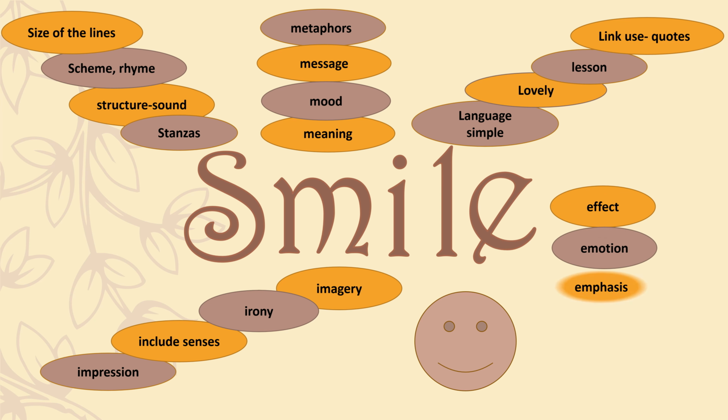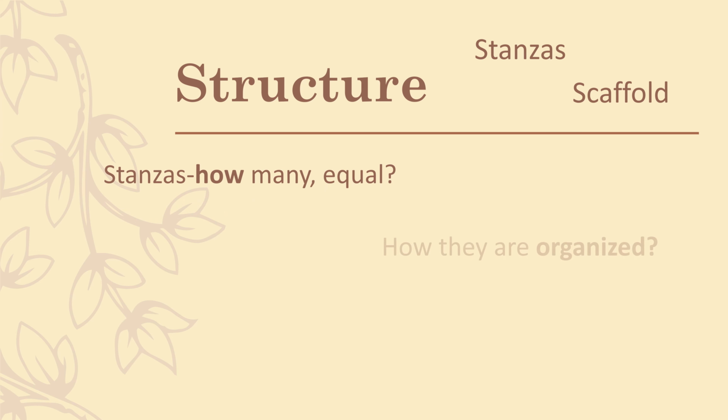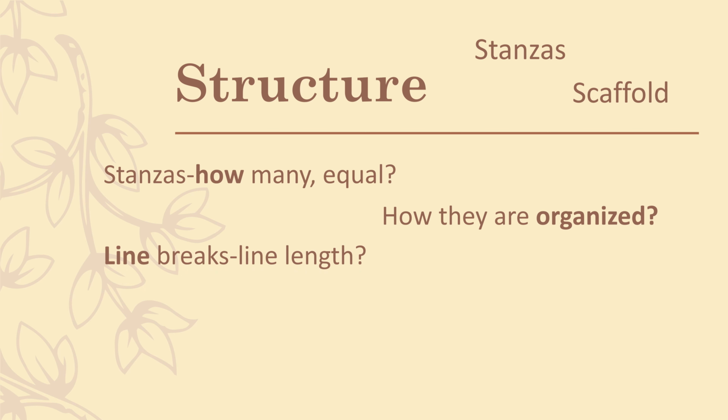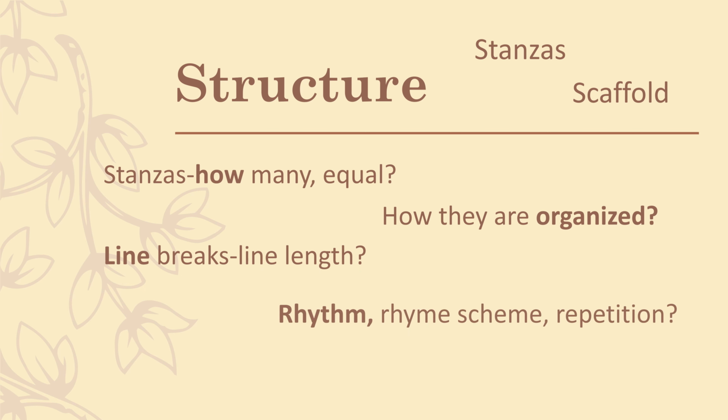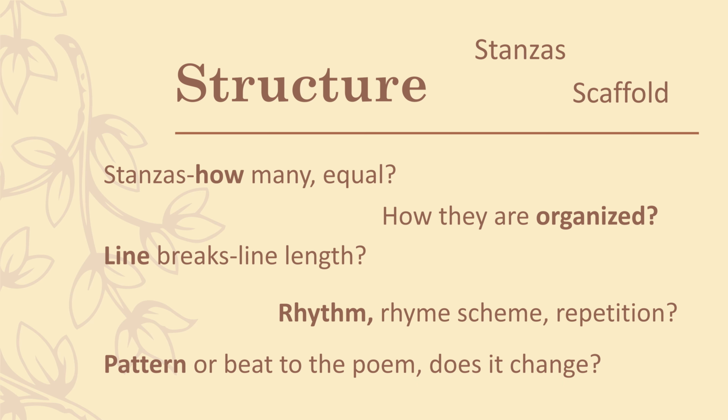Let's look at the structure and how the poem is built, how it's scaffolded, and obviously the stanzas. How many are there? Are they equal? How are they organised? What are the line breaks and line lengths? Is there rhythm, rhyme scheme and repetition? And is there a pattern or a beat to the poem? And does it change?